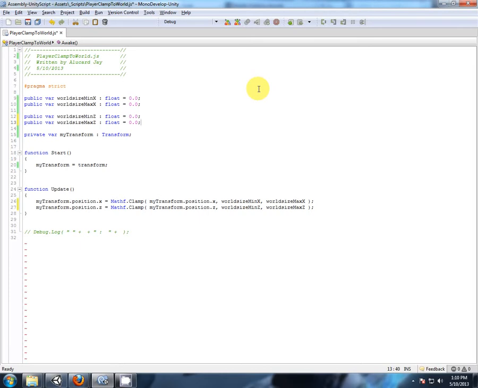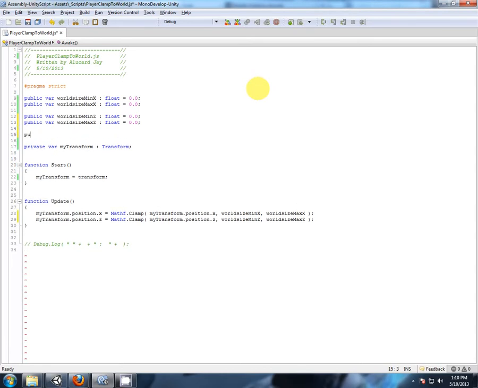So let's create a buffer to border. Okay, public, so I don't have to calculate this. So this is just going to be a distance before it reaches the edge of the world where it's going to stop. Edge of world buffer, type float, and this is going to equal, so I'm just going to say mine can't walk closer than 10 units towards the edge. So from the minimum, that's plus the buffer. Oops, put that in the wrong spot. From the minimum, it's plus the buffer. From the maximum, it's minus the buffer.